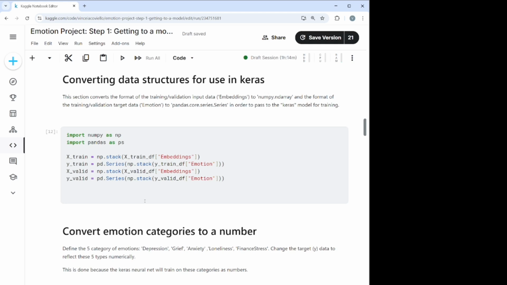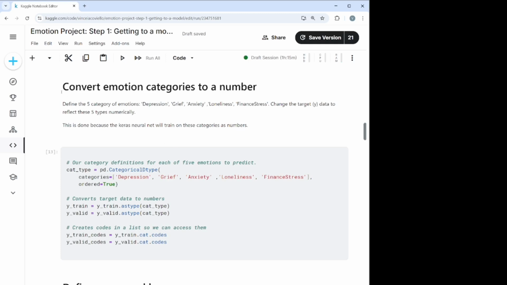So just some Python manipulation to get them into the right structure so that we can pass them to those functions. Next, we need to take the 5 emotions that we've defined: depression, grief, anxiety, loneliness, and financial stress, and actually convert them to numbers, because a neural network works fundamentally on numbers. So these are the categories that we will be training to.